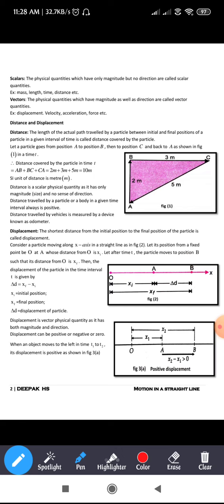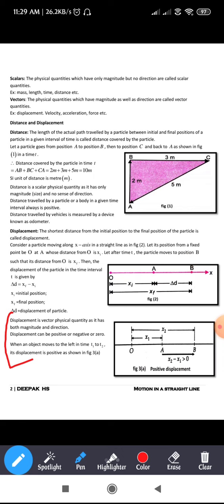Now, displacement is a vector quantity which has both magnitude and direction, and it can be positive, negative or 0.